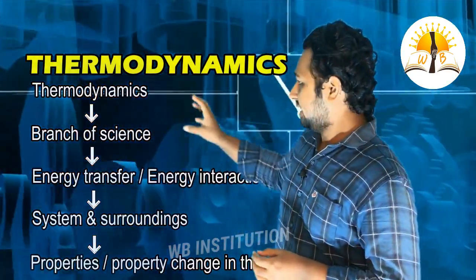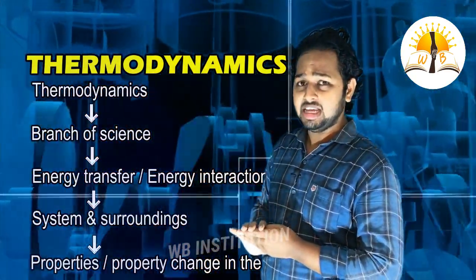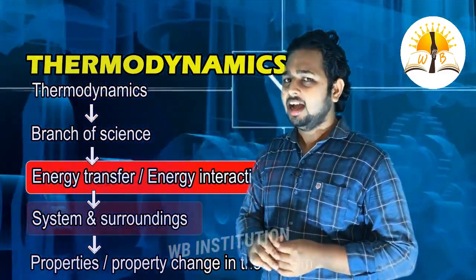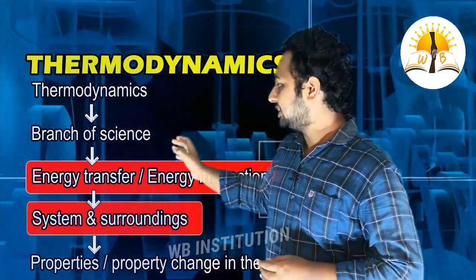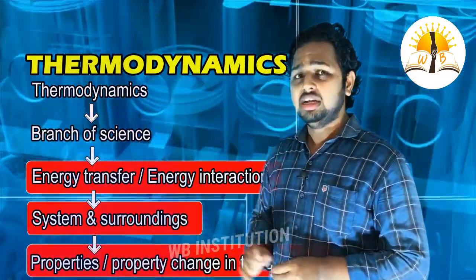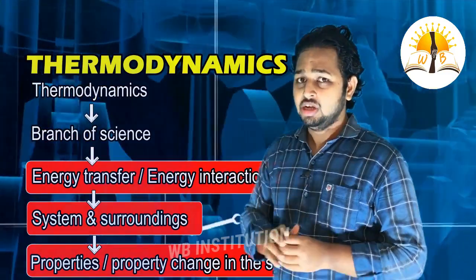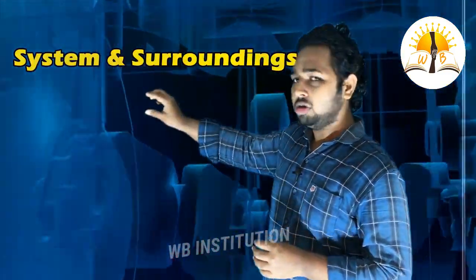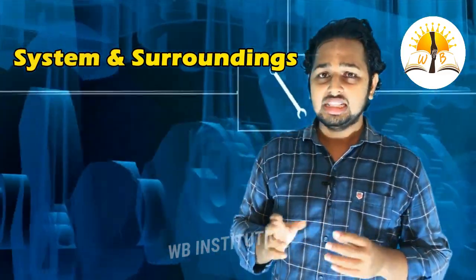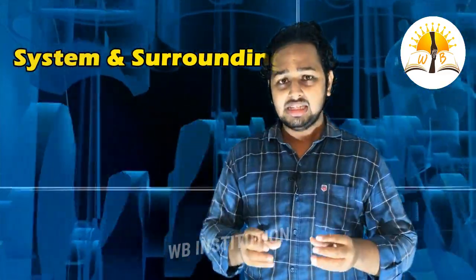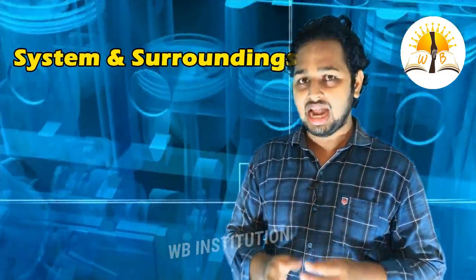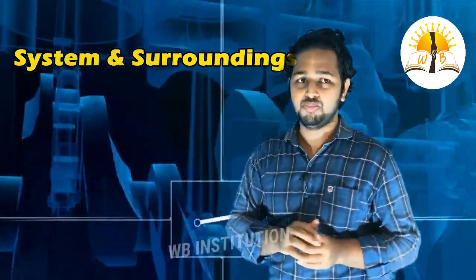Now in this definition we can see many keywords: energy transfer or energy interaction, system and surroundings, and properties of the system. Now let us see what all these are. Firstly, explaining system and surroundings. A system is any space or region which is considered for thermodynamic analysis.